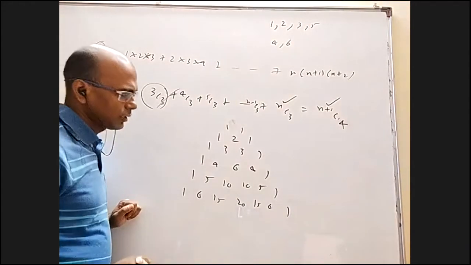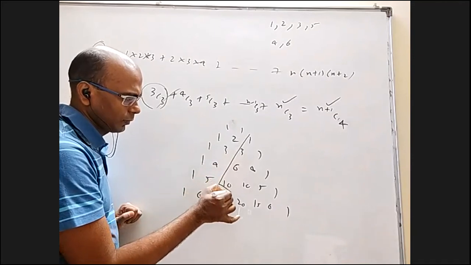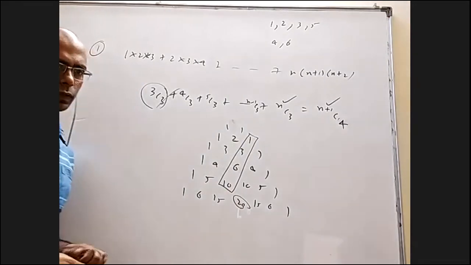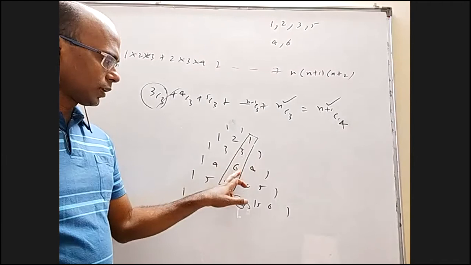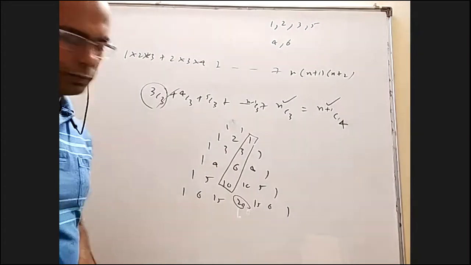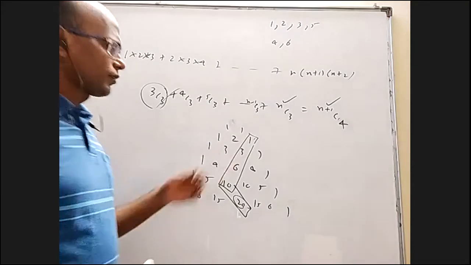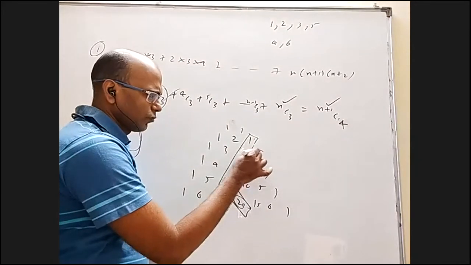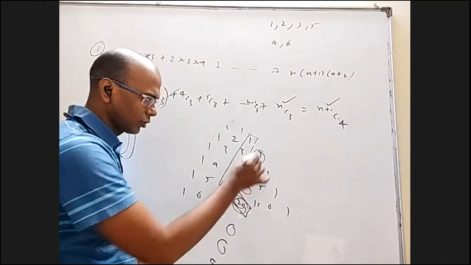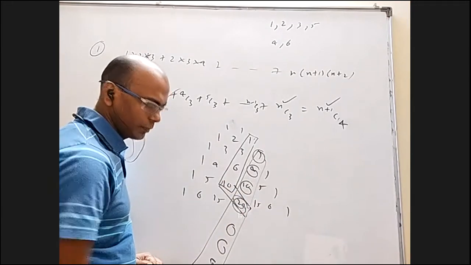So in Pascal's triangle, look at this. When you add all these things, this number will come. If you add third term here, third term here, third term here, third term here, up to wherever you stop, in the next line, you will get the fourth term. The sum of all these things is equal to this. Similarly, if somebody takes fourth term here, fourth term here, fourth term here, and writes further, a lot of fourth terms, and adds all of them wherever you want, in the next series, it will be the fifth term.